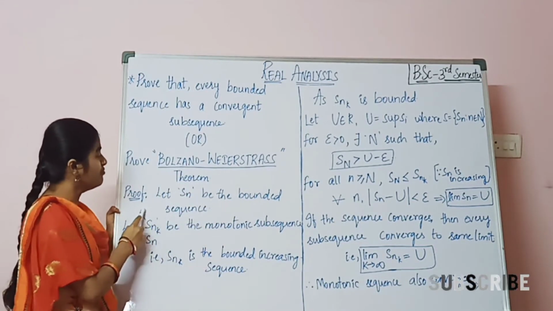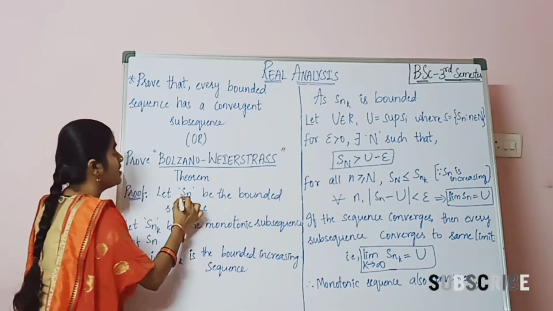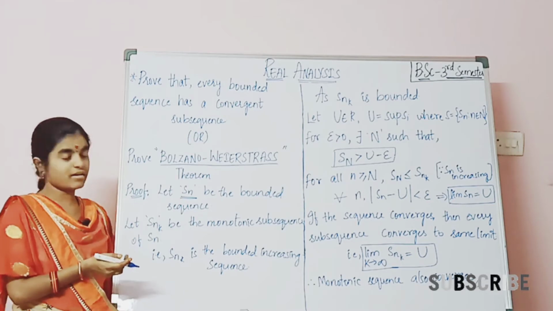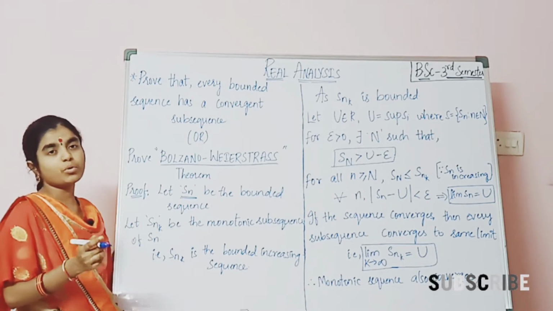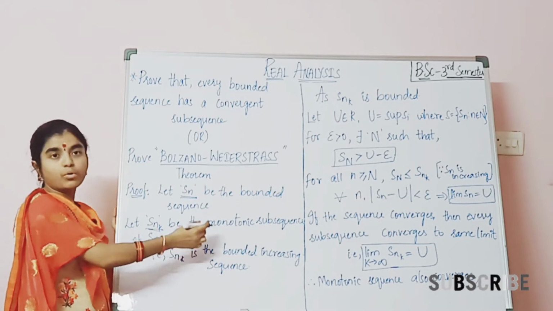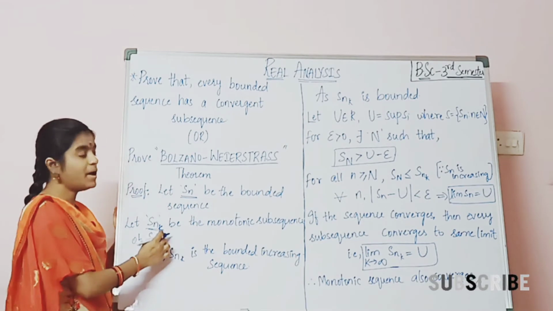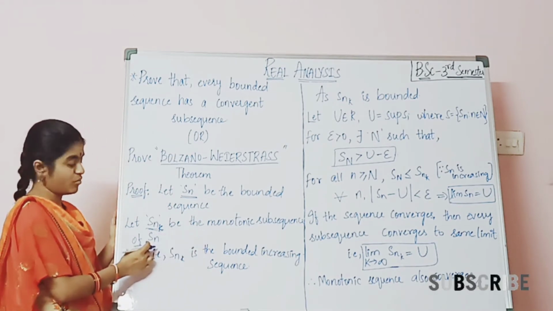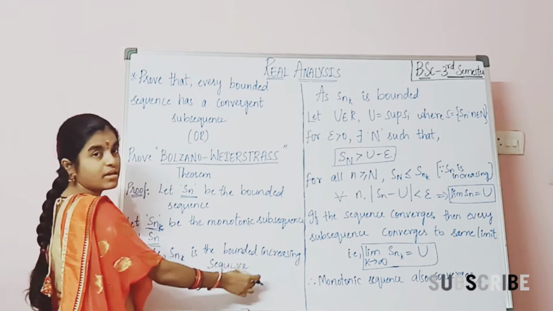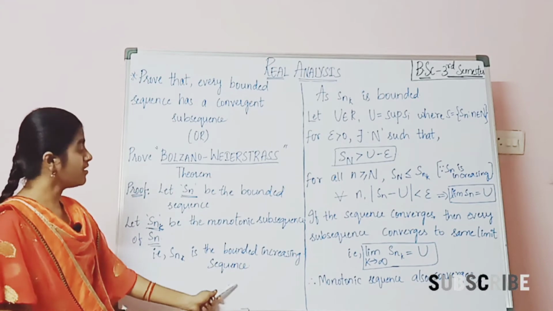Now coming to the proof, let Sn be a bounded sequence. As we discussed in the earlier theorem, every sequence has a monotonic subsequence. So let Snk be the monotonic subsequence of Sn. That is, Snk is a bounded increasing sequence. Here we are taking Snk as the bounded increasing sequence.